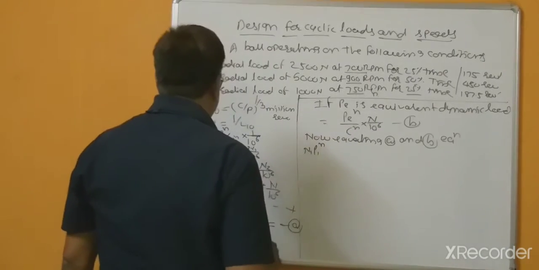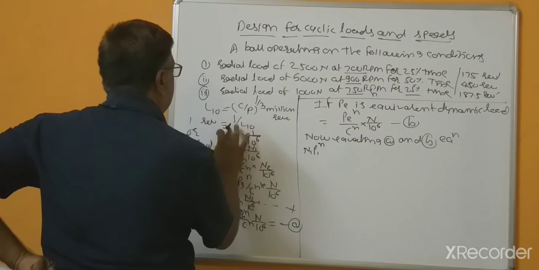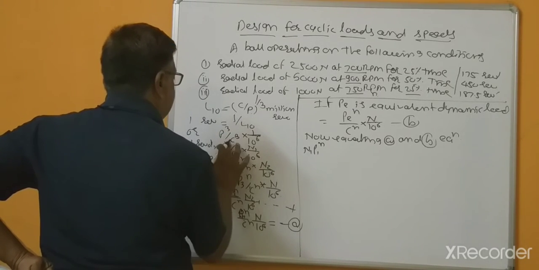Sorry, this is not P raised to n, because this is a cube, so n is 3 and this is cubed.